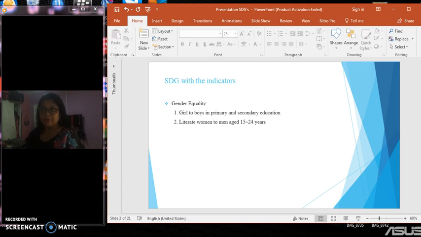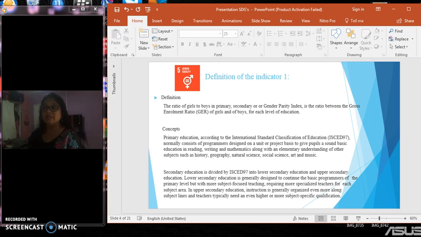The meaning of the first one is that primary education, according to the International Standard Classification of Education, normally consists of programs designed on a unit or project basis to give pupils a sound basic education in reading, writing, and mathematics, and also other subjects like history, geography, natural science, social science, art, and music.